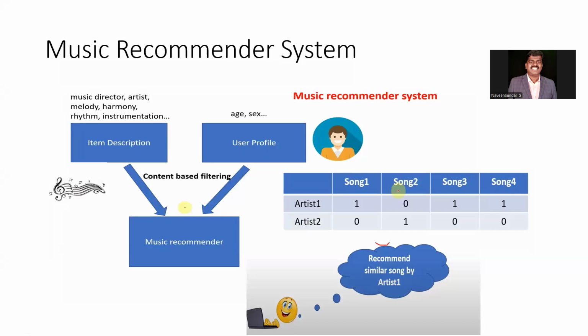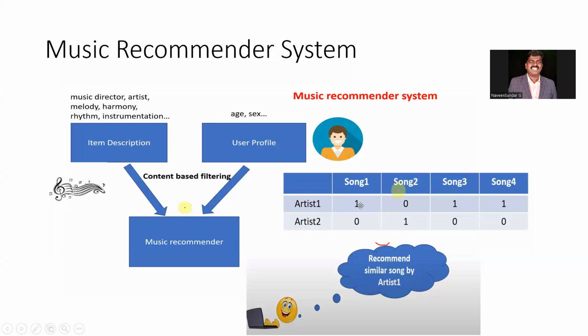In this you can see that the user selects artist 1 and artist 2. In artist 1 he selected songs 1, 3 and 4, so three times he selected from the same artist 1. And then in artist 2, he selected only one song, song 2. Got my point?